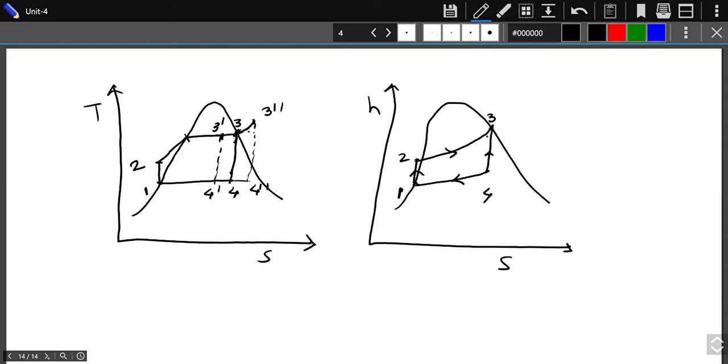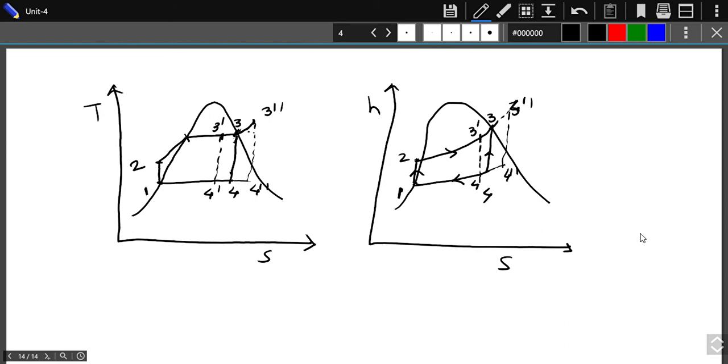If you have wet steam, then point 3 lies somewhere here at 3 dash, and if it is superheated steam, then point 3 lies at 3 double dash. Likewise, point 4 shifts to 4 dash and 4 double dash. So this is the Rankine cycle and its three possibilities which may be available in steam power plants.